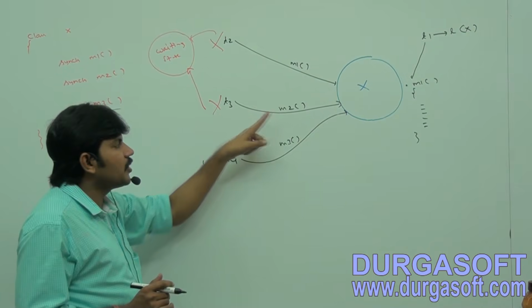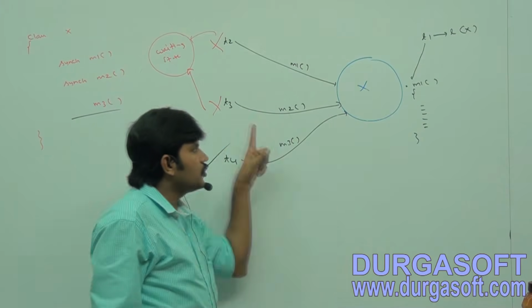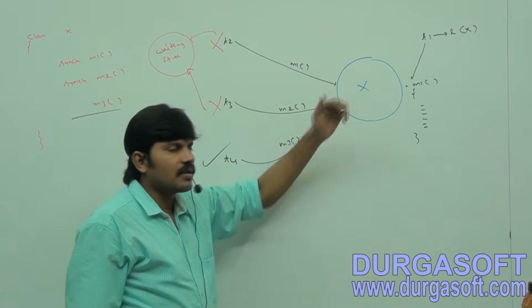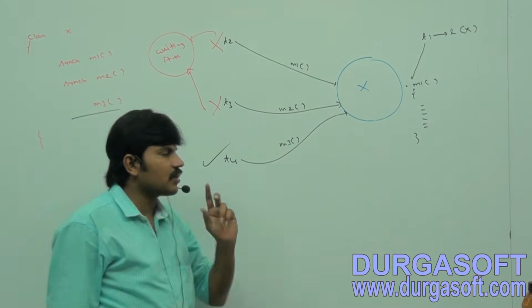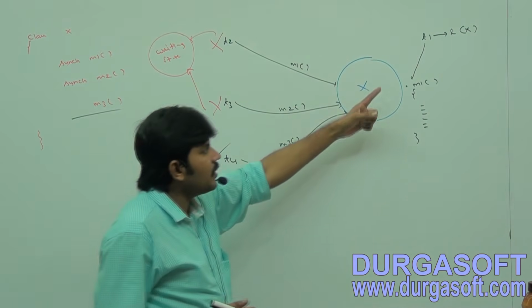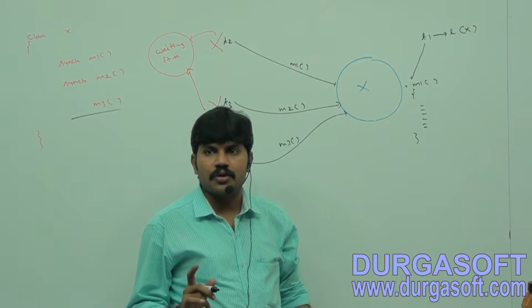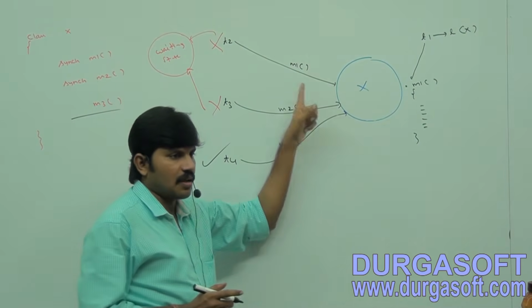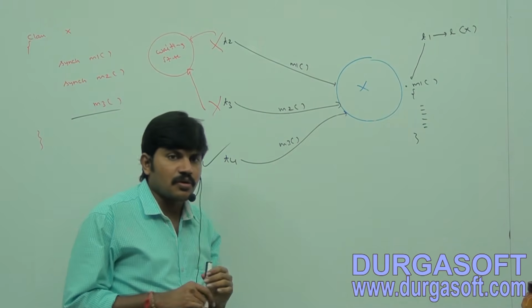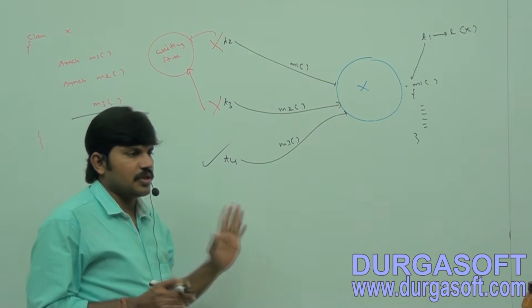T3 came. Sir, I want to execute the M2 method. The M2 method is a synchronized method only. That's why, to execute the M2 method, the lock must be required. But the lock is already occupied by T1. Until T1 releases the lock, this person should compulsorily be in the waiting state, right? So while a thread is executing a synchronized method on any object, the remaining threads are not allowed to execute any synchronized method on that object simultaneously. Next, T4 came. Sir, I want to execute the M3 method. Is M3 synchronized or non-synchronized? Non-synchronized. That's why T4 will immediately get a chance to execute, no problem at all.